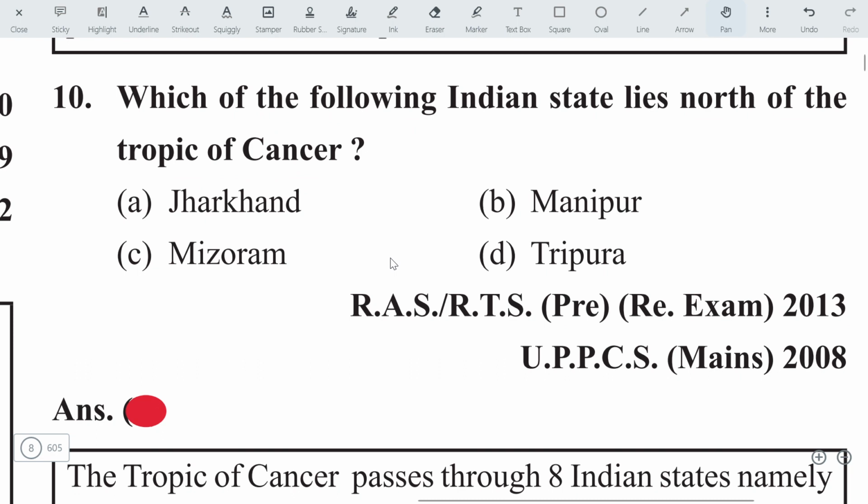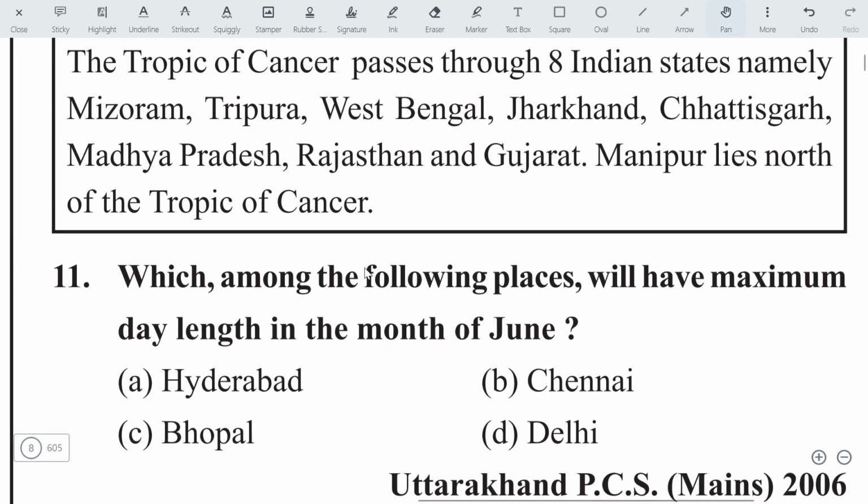Which of the following Indian states lies north of the Tropic of Cancer? You must know that the Tropic of Cancer divides India equally into two parts. So you must remember which states come north of the Tropic of Cancer and which come to the south. And you must also know how many states the Tropic of Cancer passes through. So the answer will be Manipur. Actually, the Tropic of Cancer passes through Jharkhand, Mizoram and Tripura. Hence, your answer will be Manipur. Manipur is located north of the Tropic of Cancer. Let's move on to the next question.